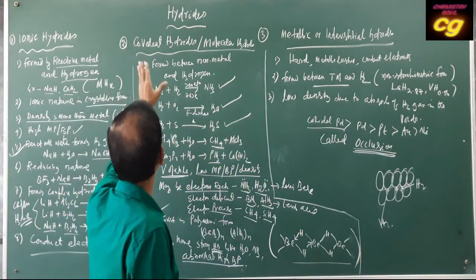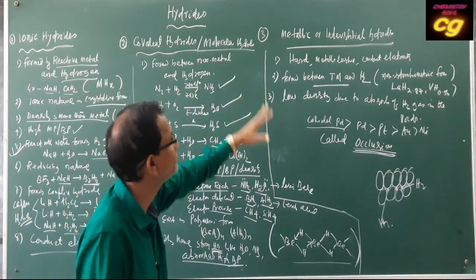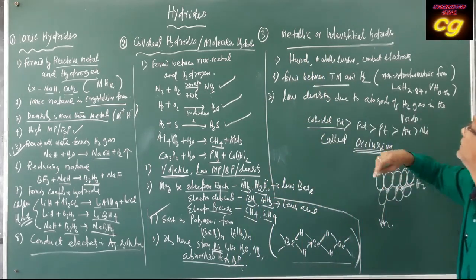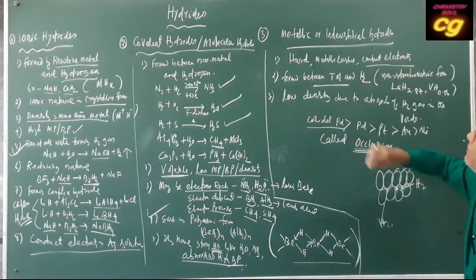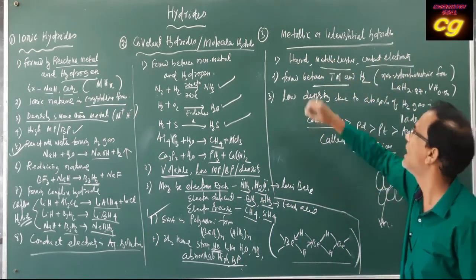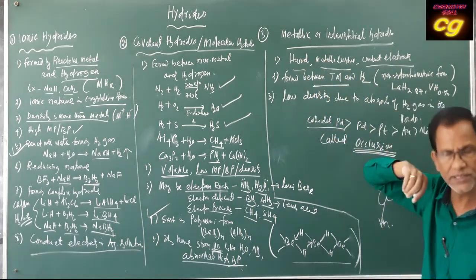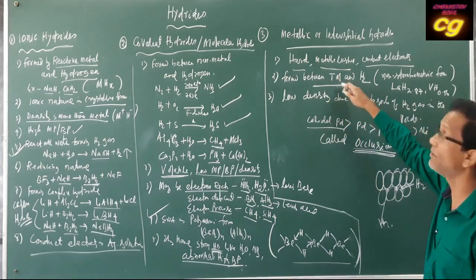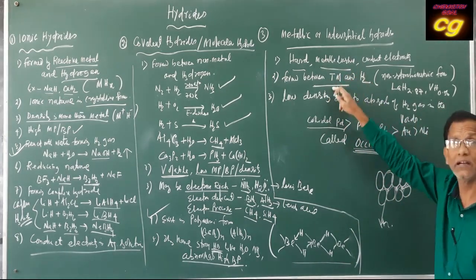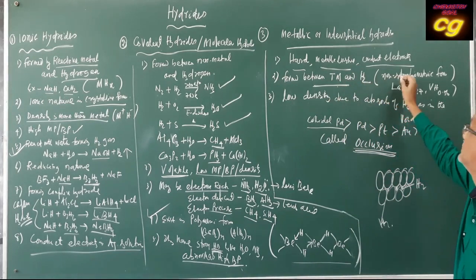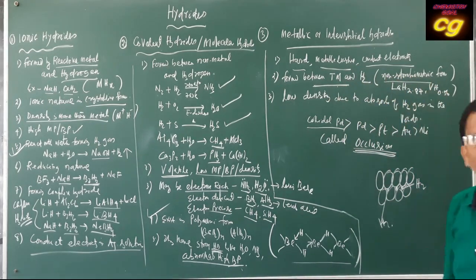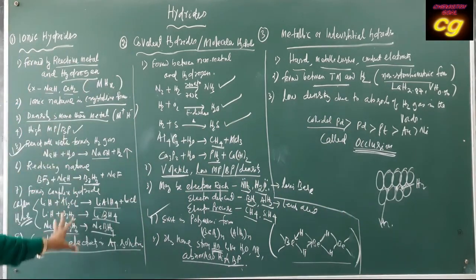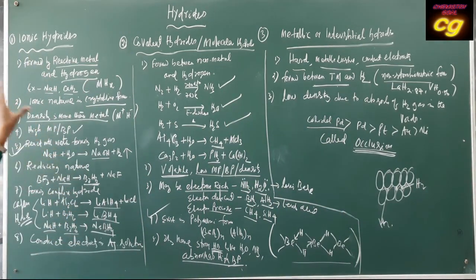Compared with covalent and ionic hydrides, metallic hydrides conduct electricity, have metallic luster like metals, and are hard with high density. They are generally produced between transition metals, lanthanides or actinides with hydrogen, and they generally exist in non-stoichiometric form. They do not maintain a specific stoichiometric formula.